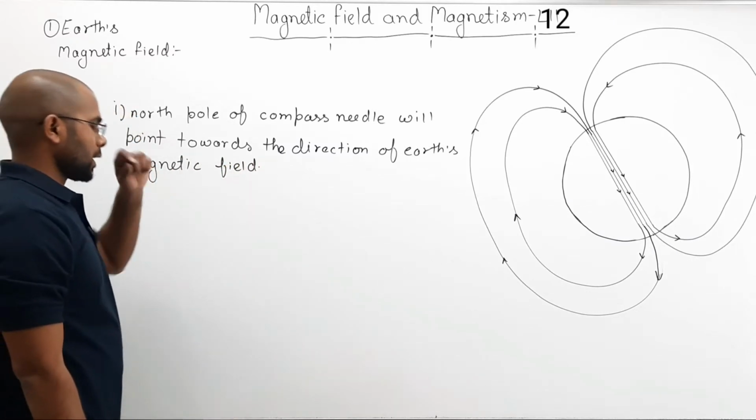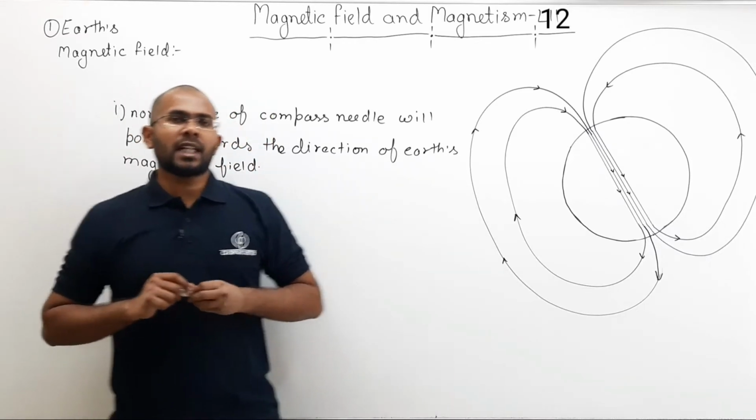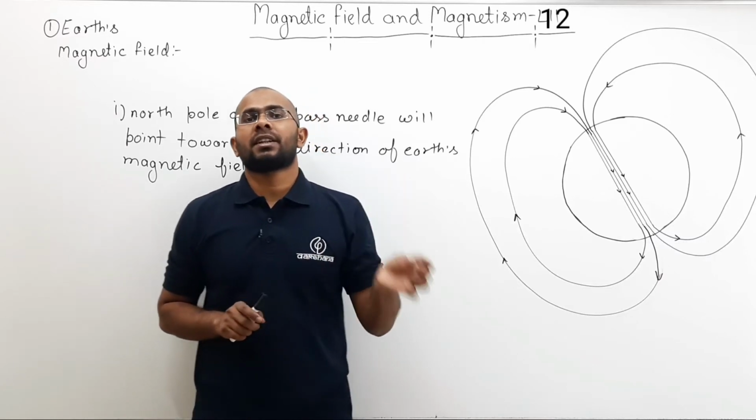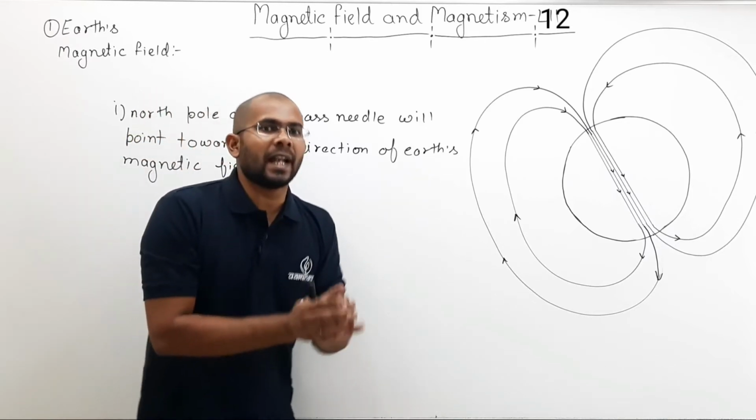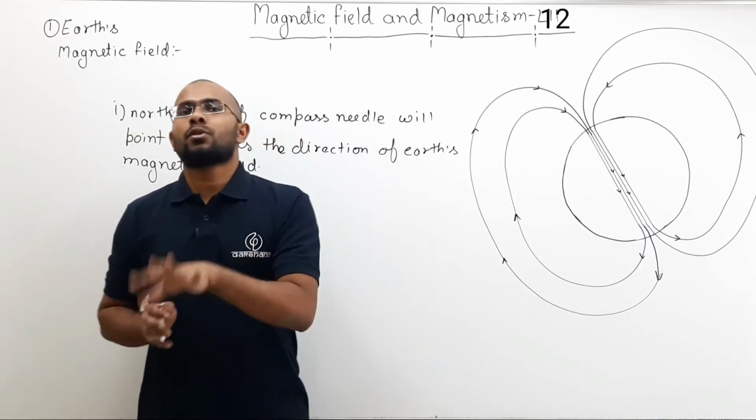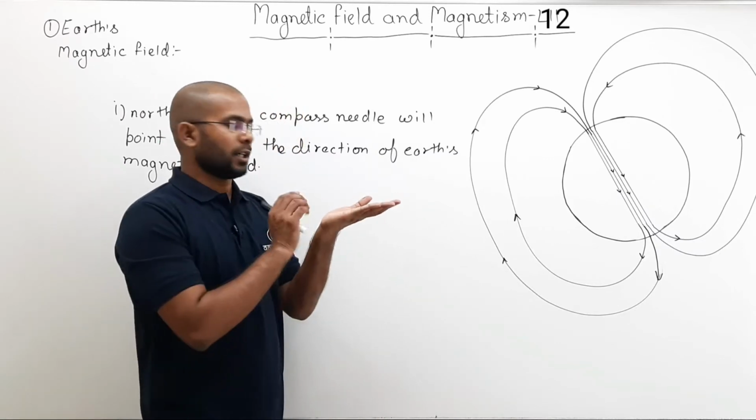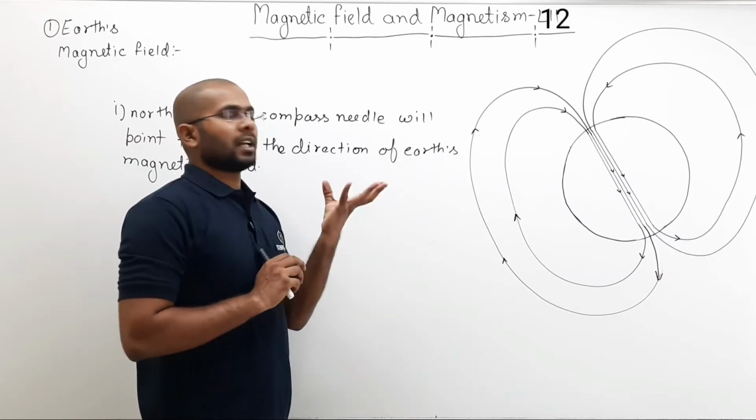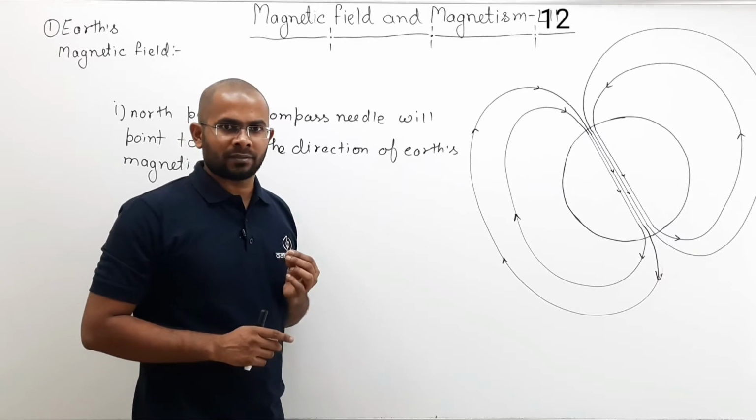Earth, what will you do? You will take a compass, magnetic compass, and that compass needle north pole will point towards the direction of Earth's magnetic field. Given that there is no other source of magnetic field. For example, in this room, if I want to calculate which direction Earth's magnetic field is, I will take a compass needle. The needle will show towards the direction of Earth's magnetic field.